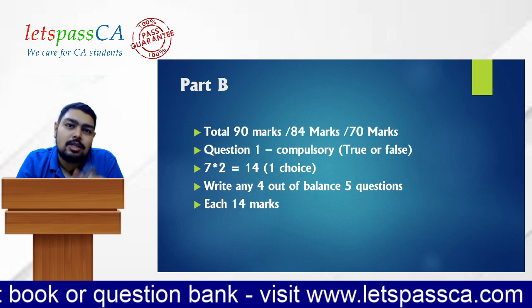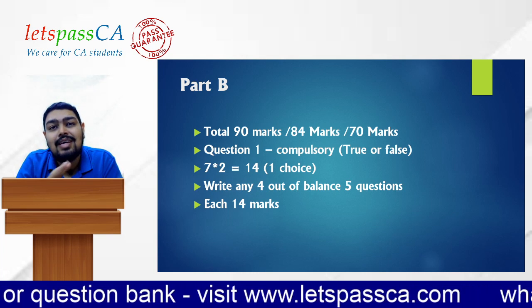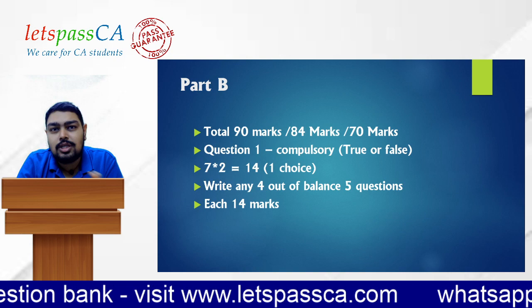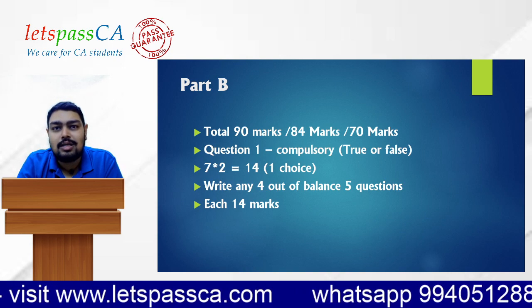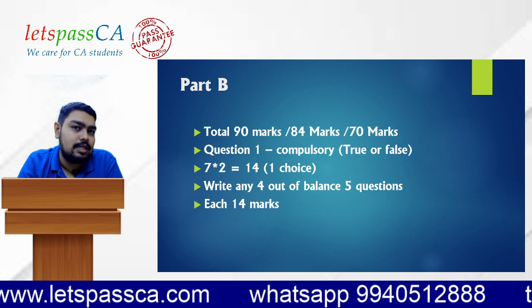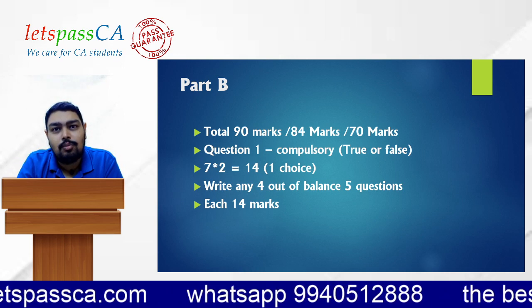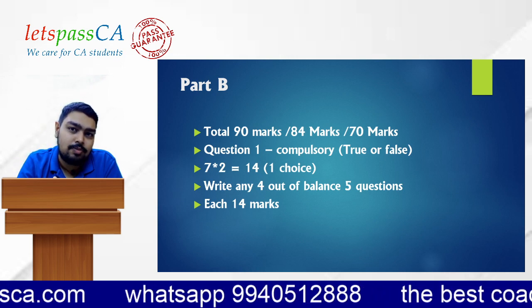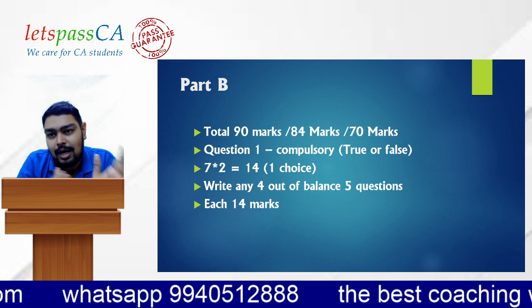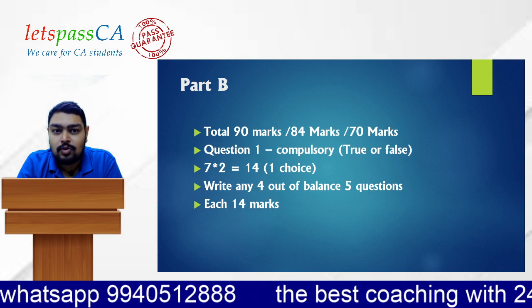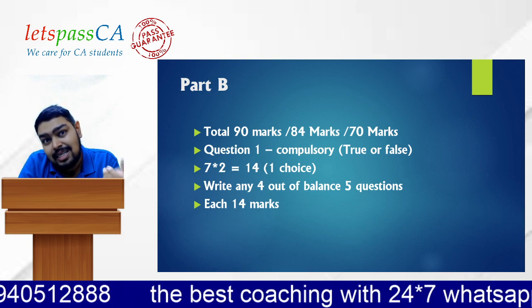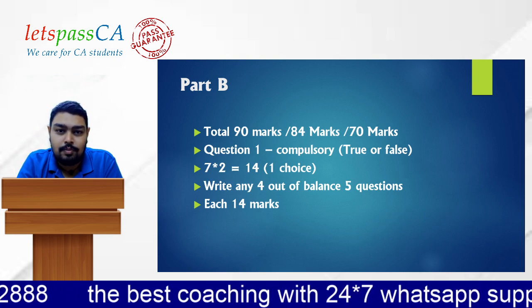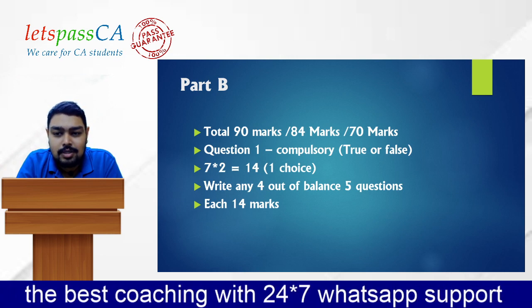Sir, how 90 marks? Because there are 2 questions having internal choices. The first question and the last question will be having internal choices. The first question will have a 2 marks internal choice, and the last question will have a 4 marks internal choice. That is the reason for 84 marks plus an additional 6 marks. But actually part B should be answered for 70 marks. So 70 marks plus 1 choice question 14 marks, plus internal choice 2 marks in the first question. So this is how the breakup is.